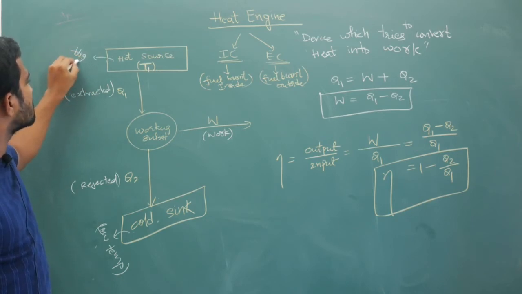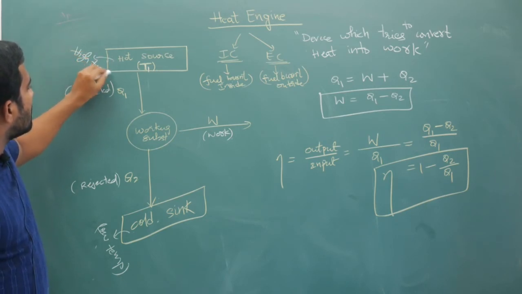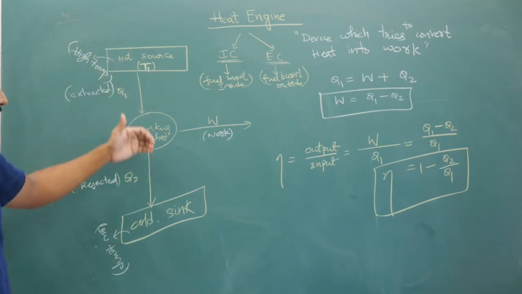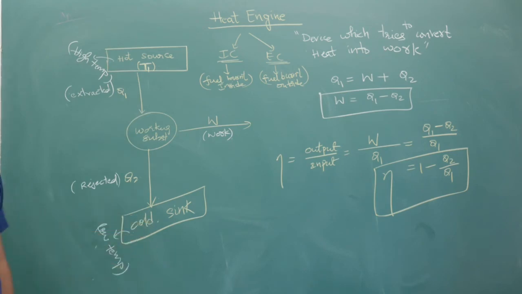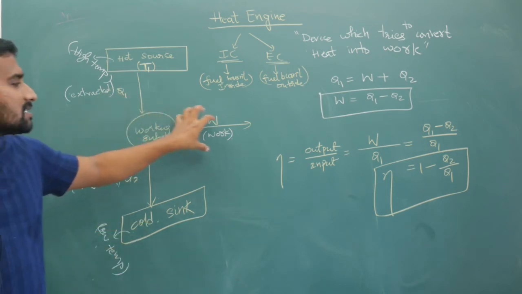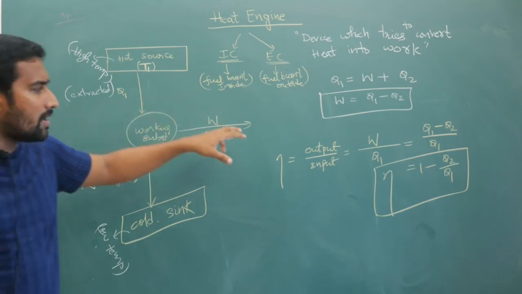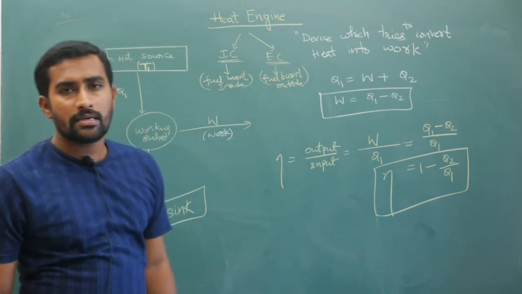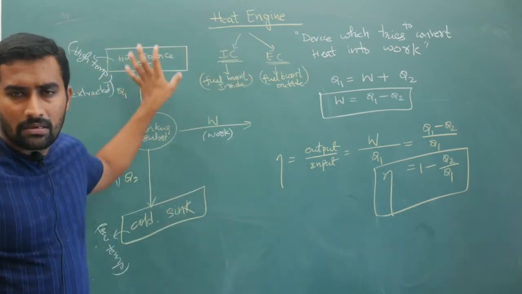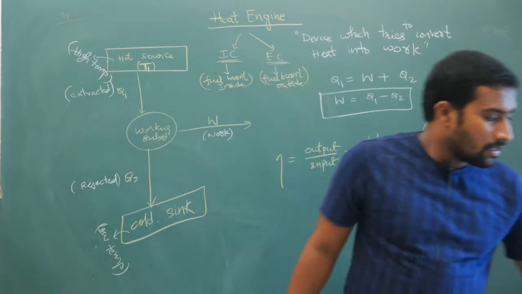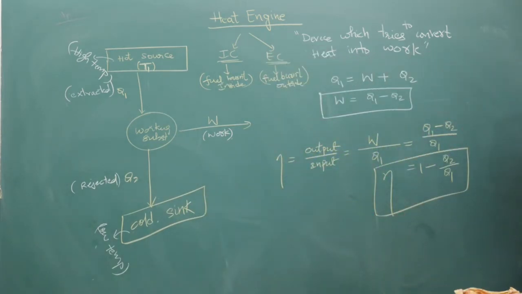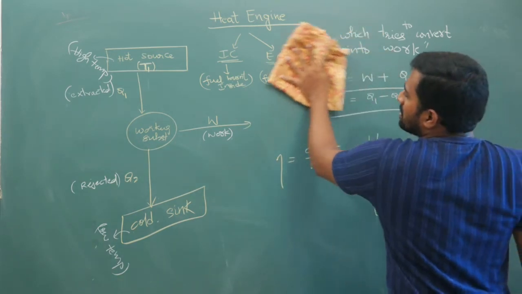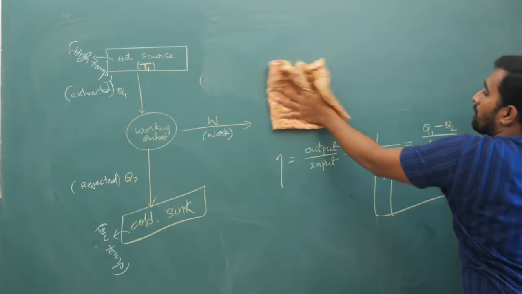From this high temperature body we will keep extracting heat, with the sink present. Some portion of this extracted heat will get converted into work, and the efficiency of this engine is 1 minus Q2 by Q1. This is the basic working principle of a heat engine. Copy these things down, pause the video clip and copy it down if required.